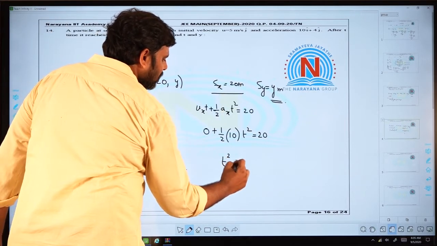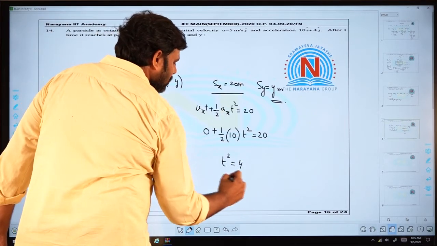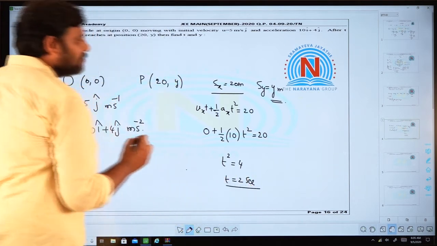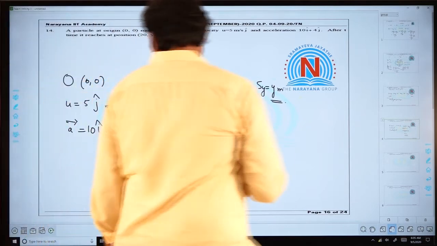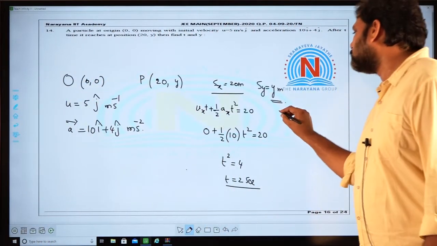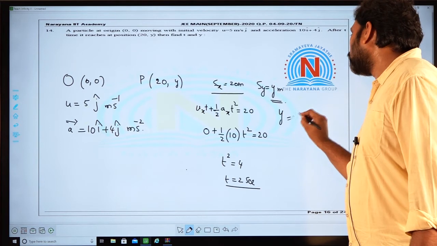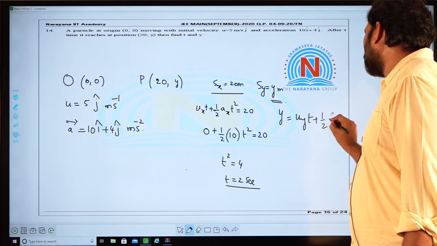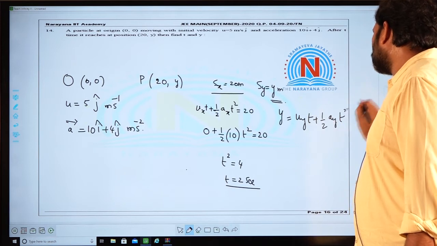Then you can easily say that the time it takes is t equal to 2 seconds. In that time, 2 seconds, what is the displacement along the y axis? That is asked in the question. So y is equal to u_y t plus half a_y t square.